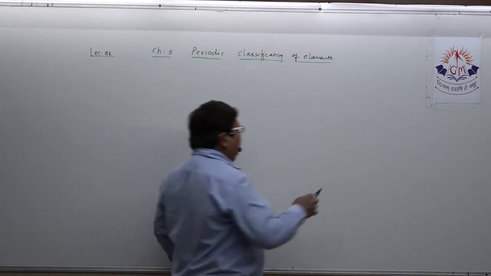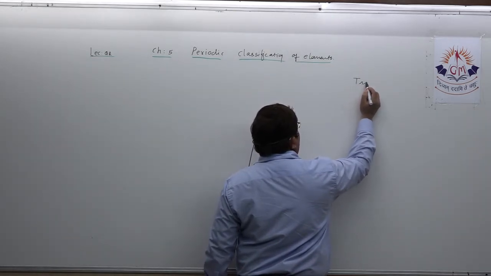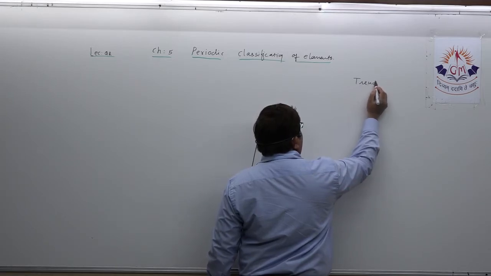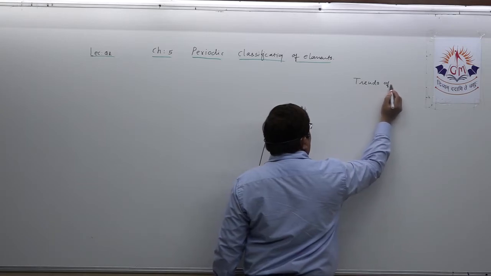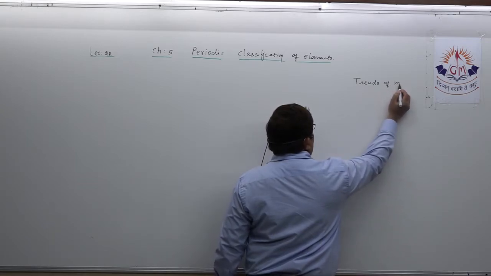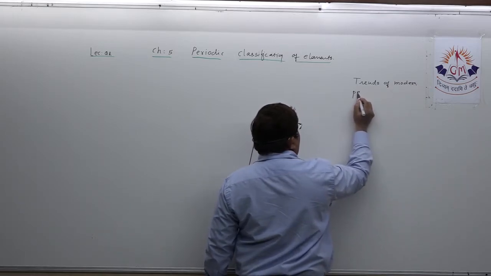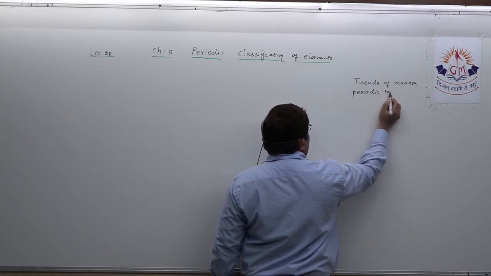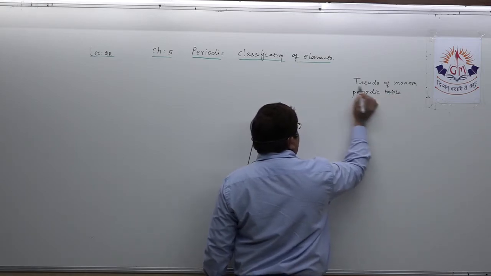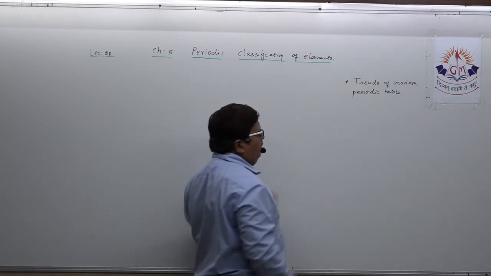That topic is trends in the modern periodic table. This topic has been eliminated, so we do not have to cover it.